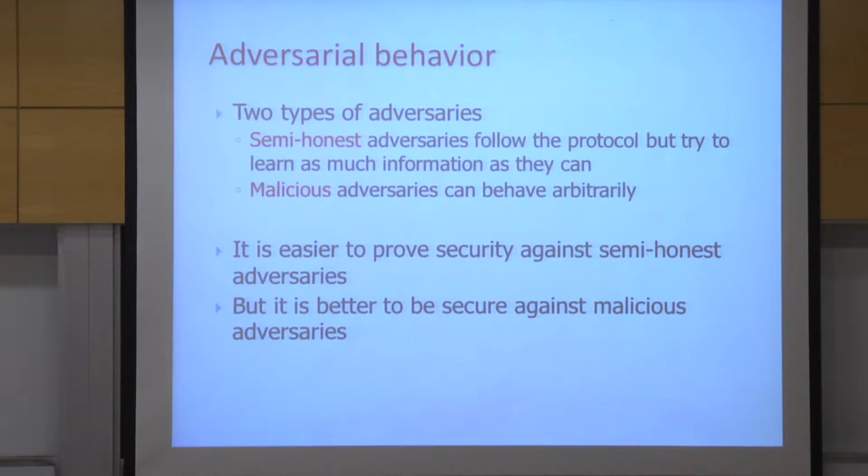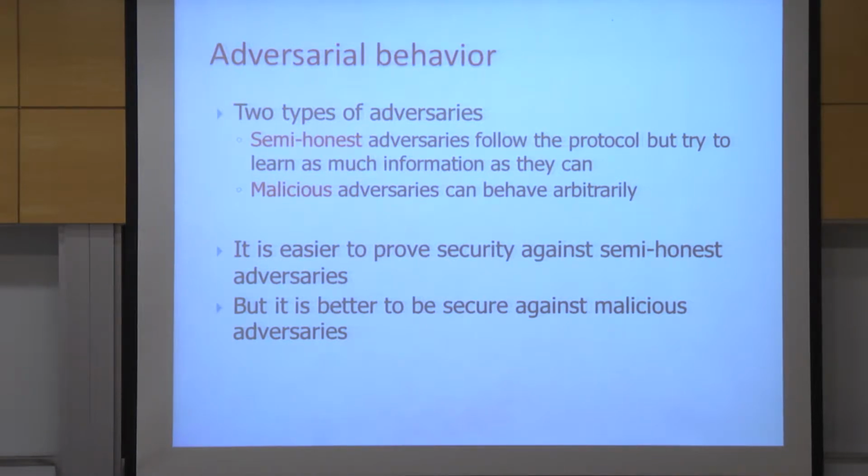Okay, so we're talking about crypto here, so there are parties who want to do bad things, the adversaries, and we consider here two types of adversaries. The adversary which we call a semi-honest adversary is one which follows the protocol but tries to learn more information from the messages it received in the protocol. A more powerful adversary is what we call a malicious adversary that can try to do anything that it wants. Suppose the protocol tells the party, say, to choose a random number x and send x to the power of 2 to the other party. Then the semi-honest adversary will indeed choose a random x and send x squared. And the malicious adversary can do anything that it wants.